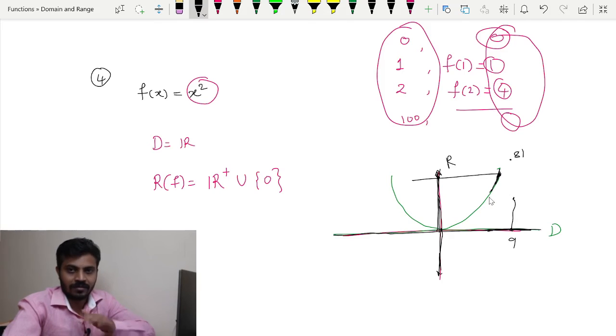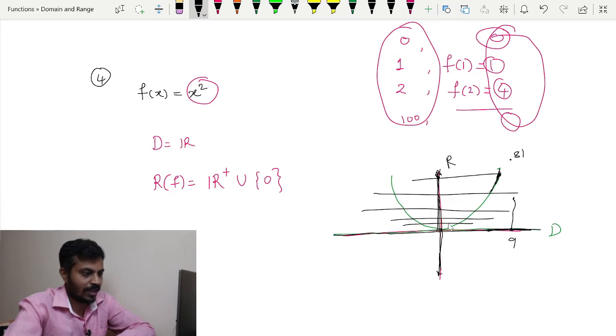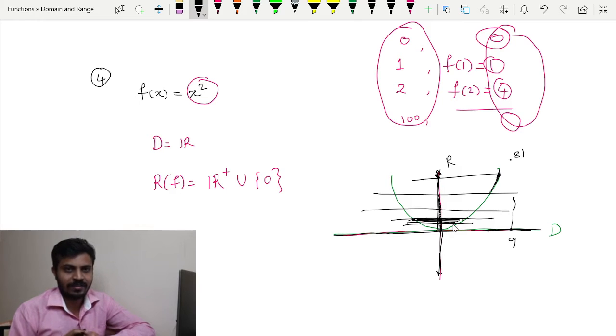But above the x-axis, simply draw a horizontal line, and you can draw as many lines as you want, even lines which are really close to one another, and corresponding to each horizontal line you will get one point on the y-axis, and that point on the y-axis is actually a point of the range set. So knowing the graph is important, and it helps us to find the range of a function.